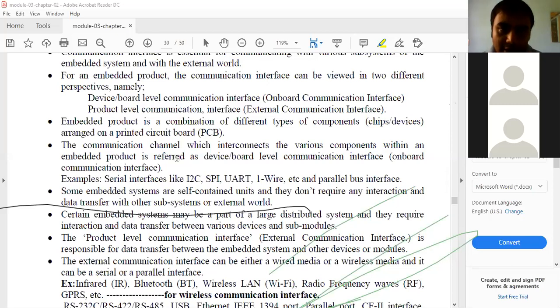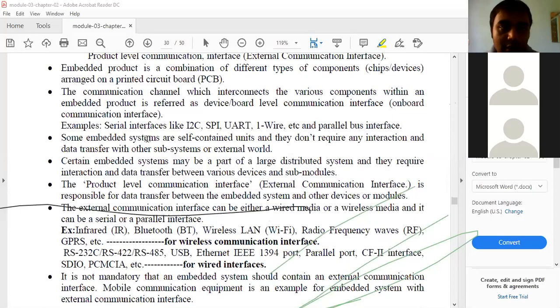The communication channel which interconnects the various components within an embedded product is referred to as the device or board level. So within the subsystem, the communication devices that are used are called the onboard communication interface. Examples: serial interfaces like I2C, SPI, UART and one wire, and the parallel bus interface are called onboard.